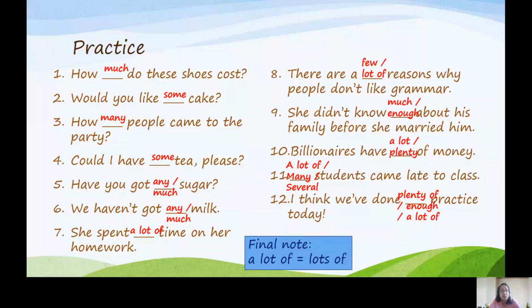Finally, one thing to note is a lot of means the same as lots of. Just be careful with that. Don't write a lots of or lot of without a. Another common mistake is people write a lot as one word. It is two separate words.